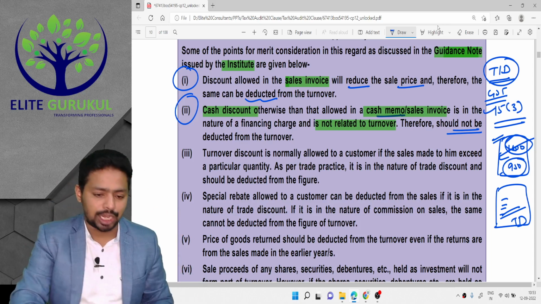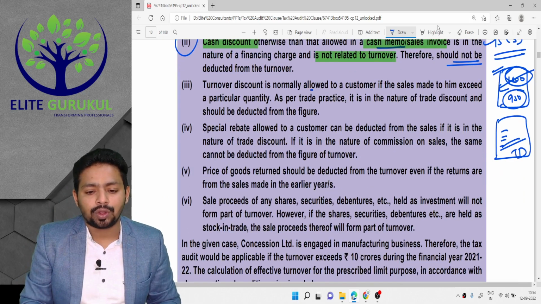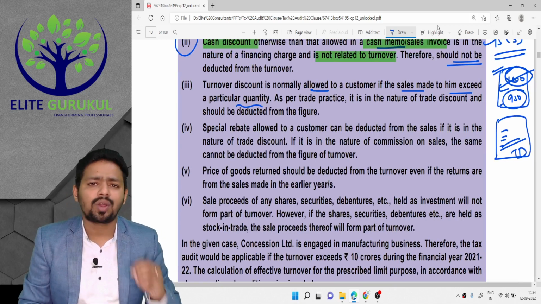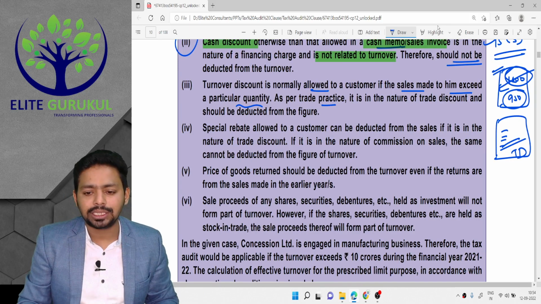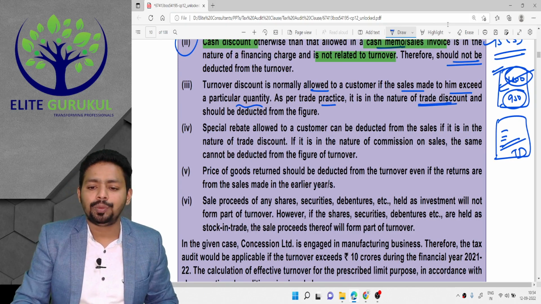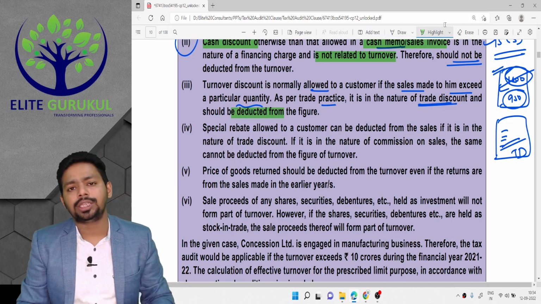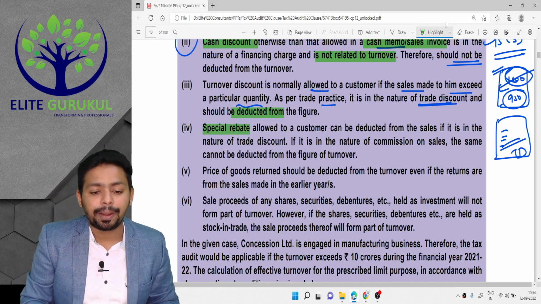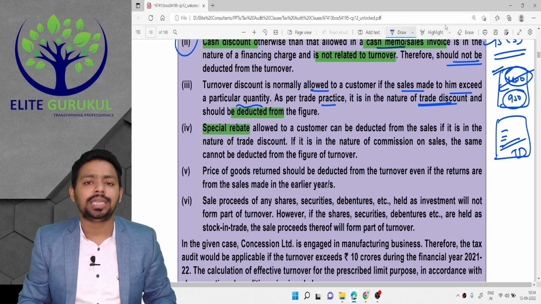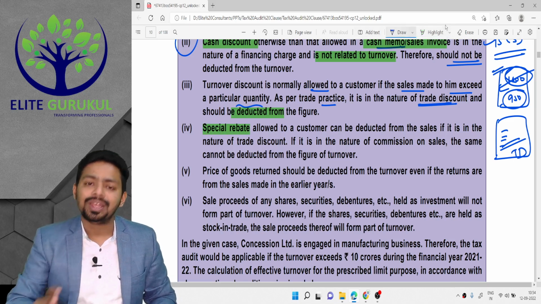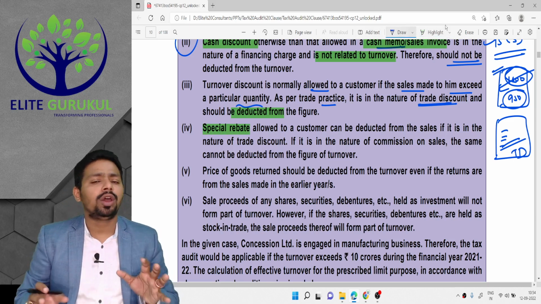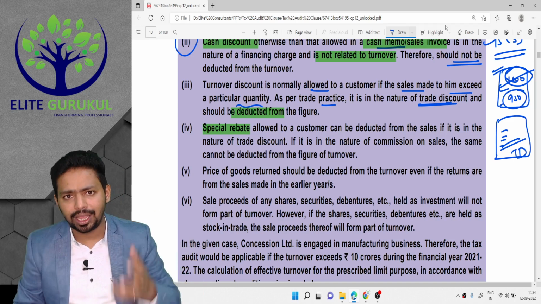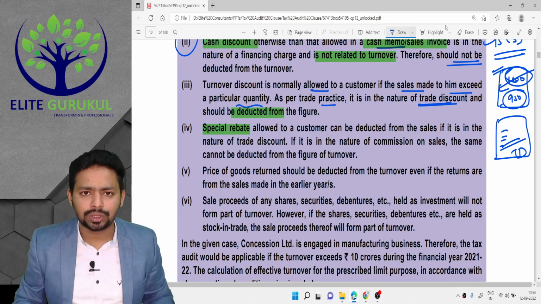Cash discount we ignore. Turnover discount is normally allowed to the customer if the sales made to him exceed a particular quantity. So it is a quantity discount. As a trade practice, it is in the nature of trade discount and this should be deducted. So the moment you see it is a trade discount, quantity discount, it should be allowed as a deduction. There are sometimes special rebates which are allowed. Special rebate means year-end sale, or a product which is about to expire, where they will give you some additional rebate. You are a cake manufacturing company, you know that cake is about to expire. Instead of taking it back and destroying it, you will provide additional discount on that.